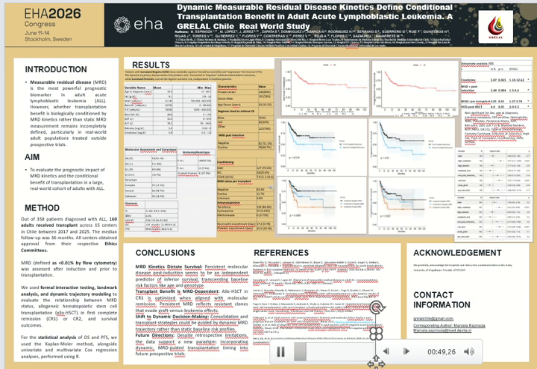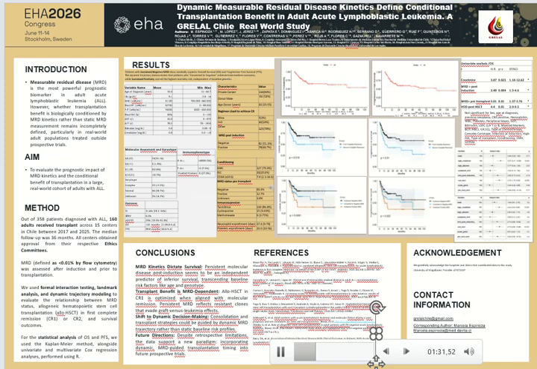Regarding our methods, we have 160 adults that received transplant across 15 centers. The median follow-up was 36 months, and all centers obtained approval from their respective ethics committees. We defined MRD as less than 0.01% by flow cytometry, assessed after induction and prior to transplantation. We used formal interaction testing, landmark analysis, and dynamic trajectory modeling to evaluate the relationship between MRD and allogeneic stem cell transplantation in first complete remission or CR2 and survival outcomes.